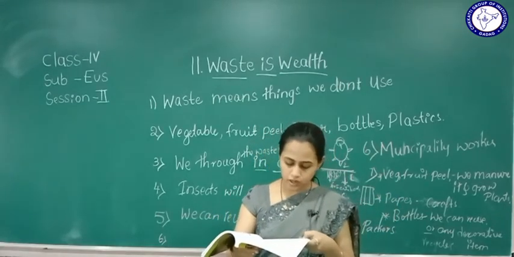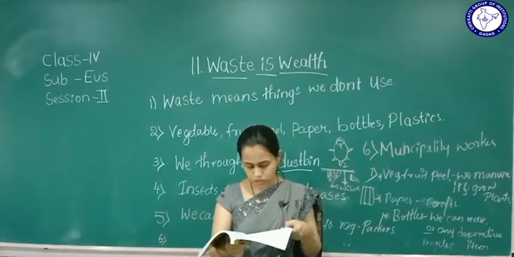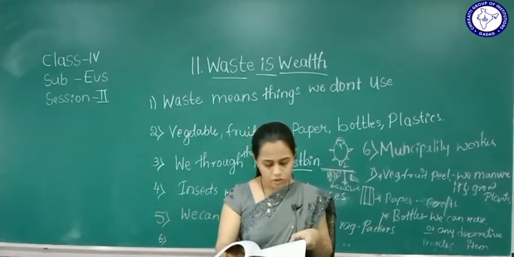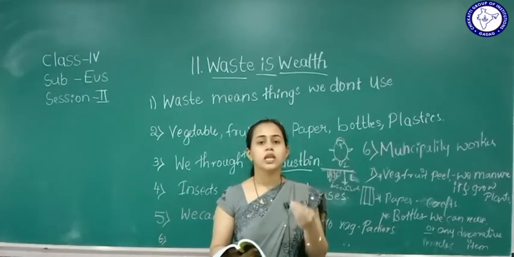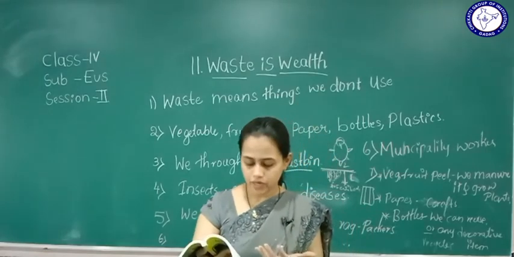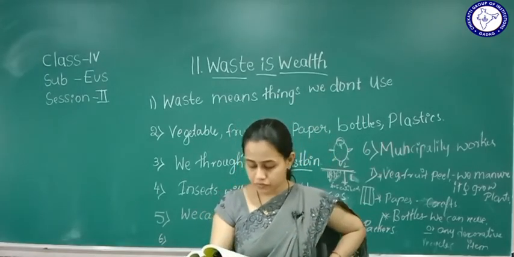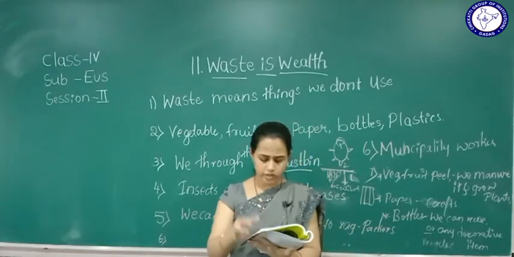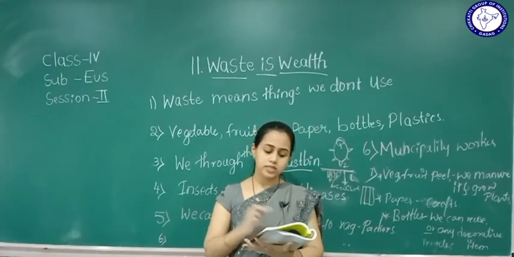If cotton cloth takes 1 month to decay, nylon cloth takes 500 to 600 years to decay, right? So nylon will not decay for about 500 to 600 years. So here they have given the list of when these things decay.